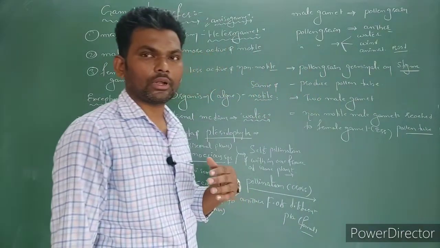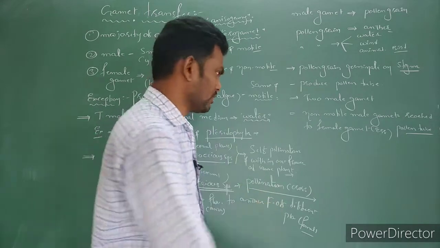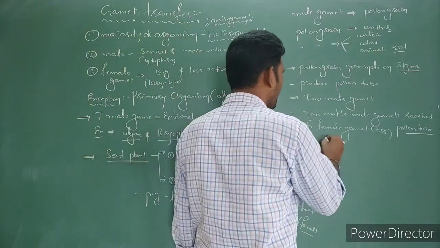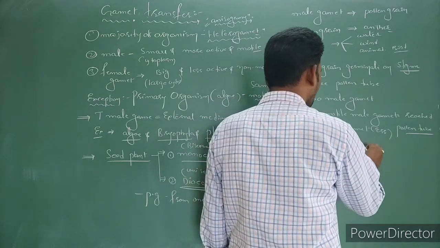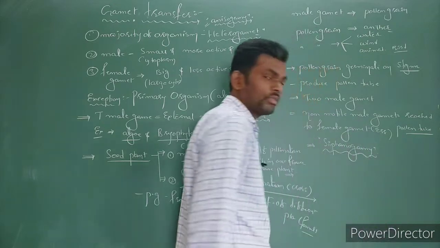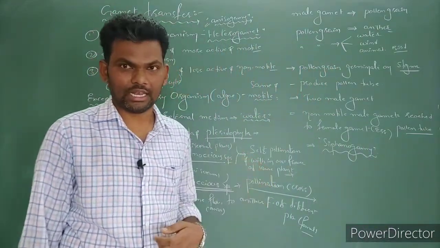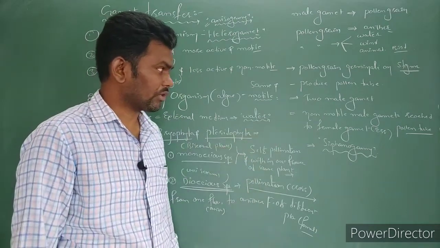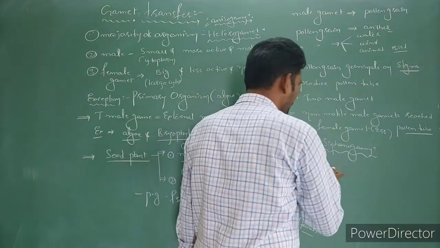Such a transfer of male gametes with the help of the pollen tube is called siphonogamy. Now it is going to reach the egg cell. Such a phenomenon we call siphonogamy.